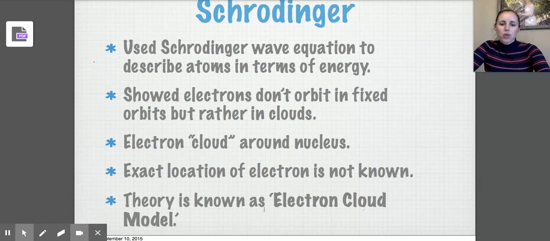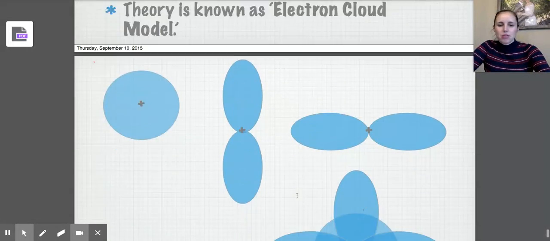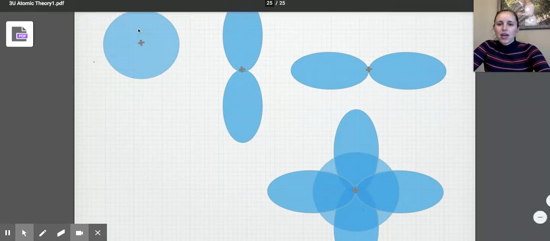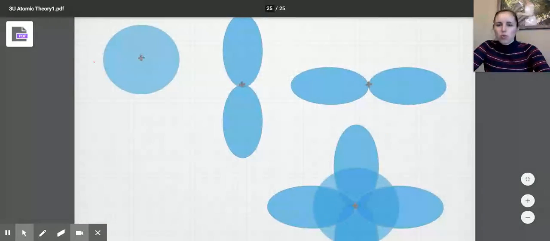So next year, we're going to show you this electron cloud model or electron configuration, and it's going to help to answer a lot of questions that you might have this year about the theory of the atom. So just kind of an idea of what they look like. We have a bunch of clouds of an electron. We have the nucleus here, and we have a cloud that might look like this, a nice big circle. We have a cloud that looks like this, a nice barbell. We have a cloud that might look like this, a sideways barbell.